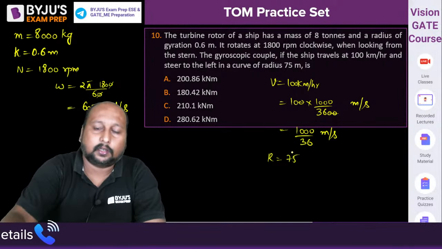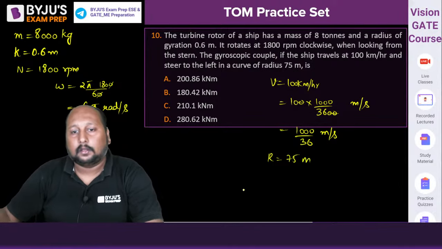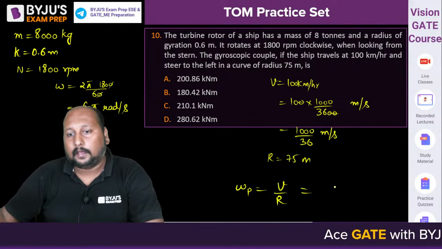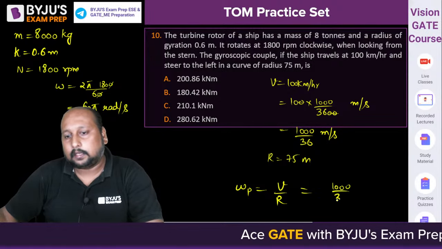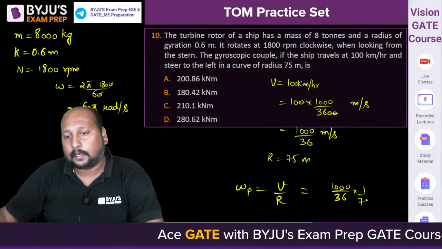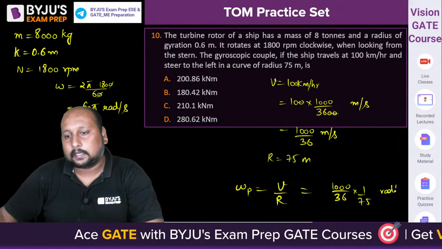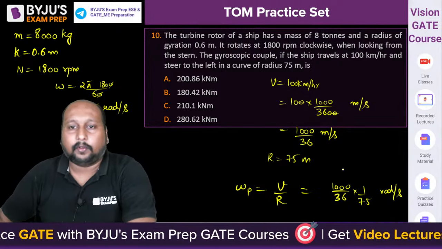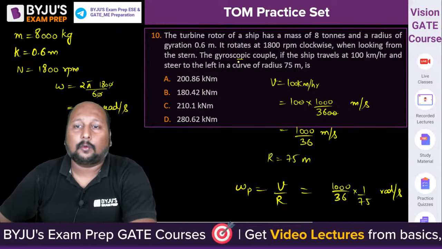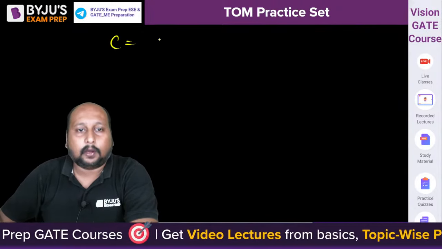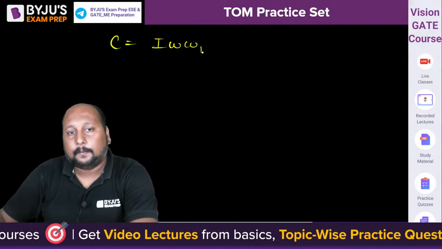And taking a turn of 75 meters, so from here, can I say the angular velocity of precession, omega p, we can calculate. So omega p is equal to V by R. V is 1000 by 36 divided by 75. This much of radian per second is the value, right? So now we can place, they are saying that what is the gyroscopic couple. So C is equal to I omega omega p.